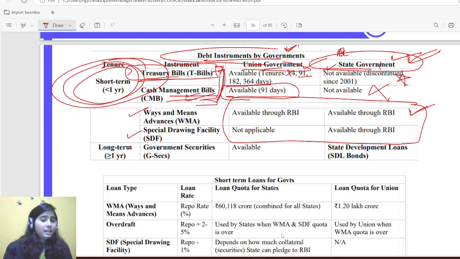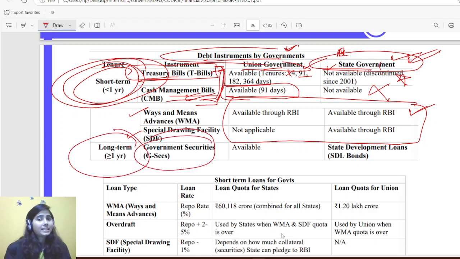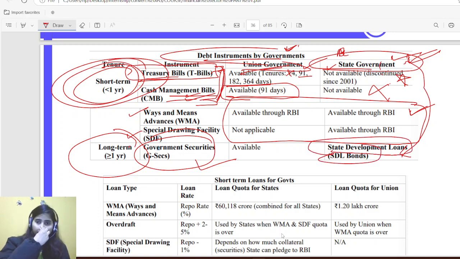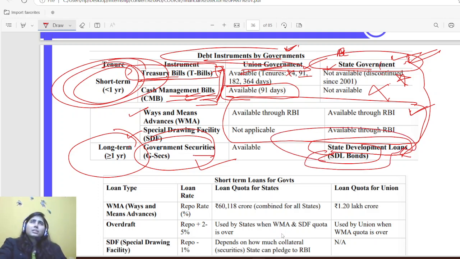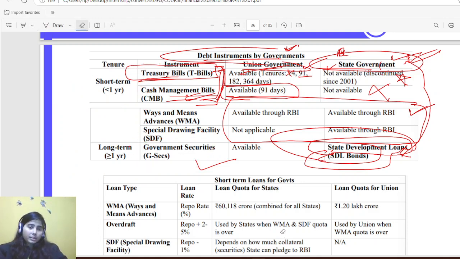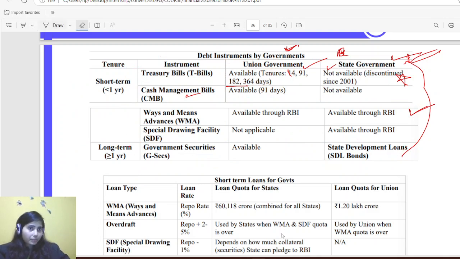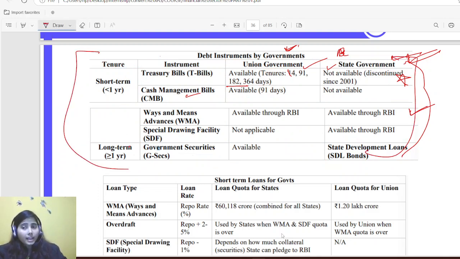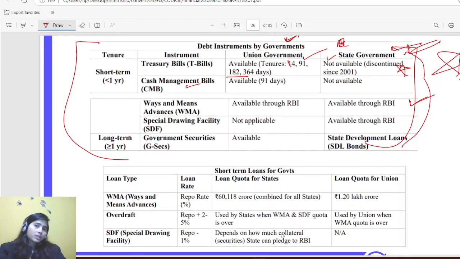Okay. Then for long term, government securities can be issued by union government, and if state governments need some long term loan, they issue state developmental loans, SDL bonds. Okay, similar to government bonds, but it is called state development loans because it is generally for a longer time, 40 years, 50 years, and it is for development purpose of the state, so they named it state developmental loans. Okay, so I hope that you are clear about all this information, because it is highly relevant and important to understand as well as to learn.